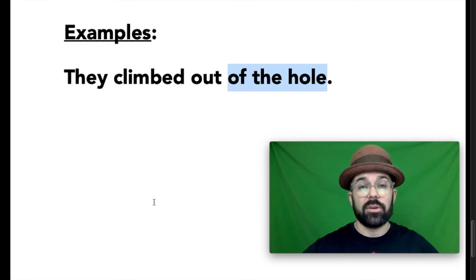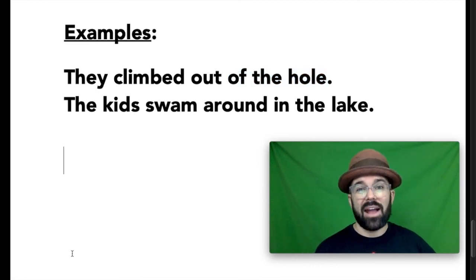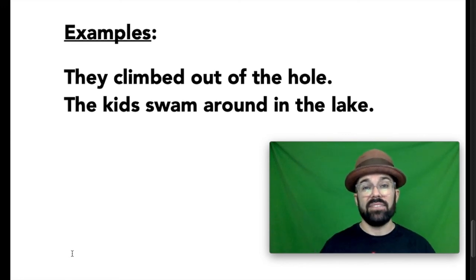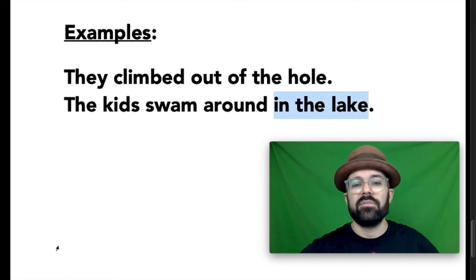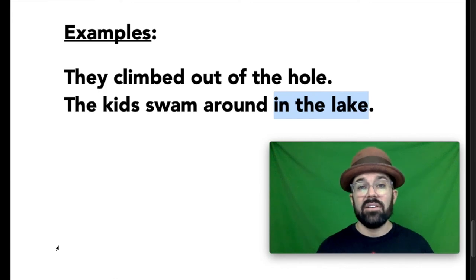Let's take a look at another one. The kids swam around in the lake. Once again, we have two words from the preposition list side by side, around and in. And just like before, the first one, around, is modifying the verb that precedes it, telling us where or how they swam. And the prepositional phrase starts with the second word from the list, in. In what? In the lake. In the lake is the prepositional phrase.